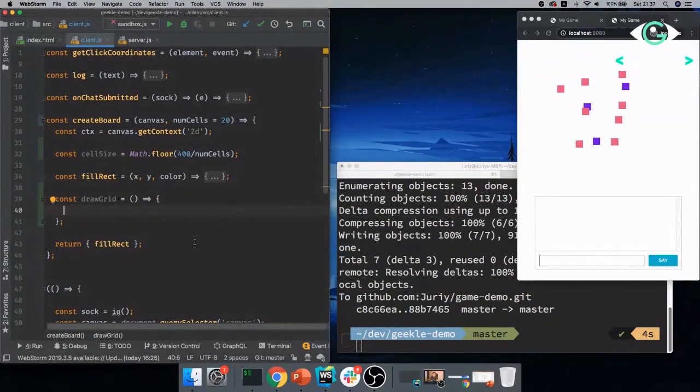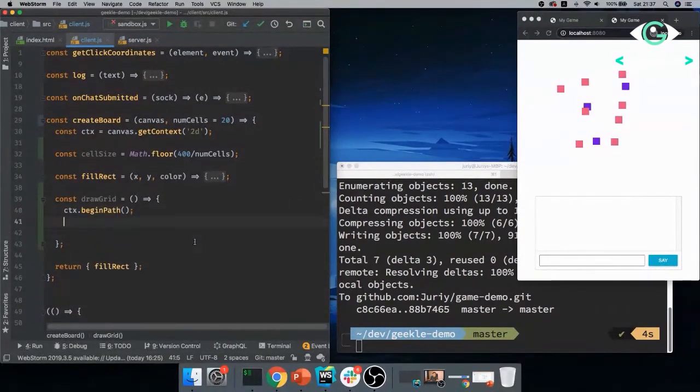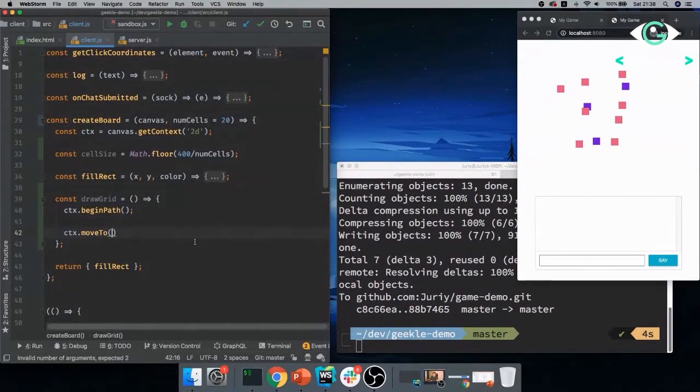So drawGrid. I'll start from drawing a single line. ctx.beginPath. I tell the graphical API that I want to start the path. This path will start with moveTo, so I move my virtual pen to some coordinates like 50, 50.